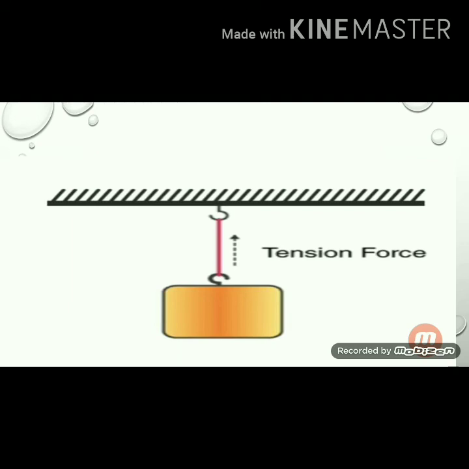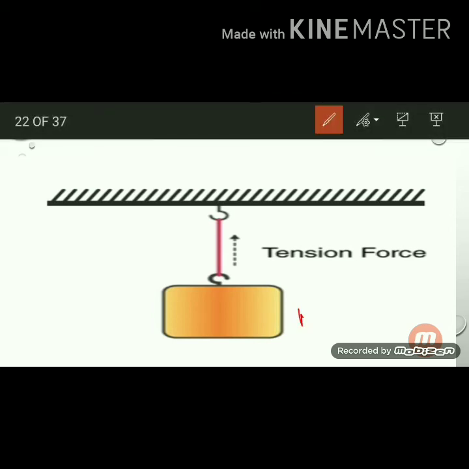Here let us see an activity. In this picture there is a stone suspended with the help of a thread. Here we know that every object has a weight. This weight is always acting towards the earth. This force is also called gravitational force. Due to gravitational force, due to the weight of this object, the object should fall on the earth, but it doesn't. Why? Because there is another force which is balancing the gravitational force, that is called tension.